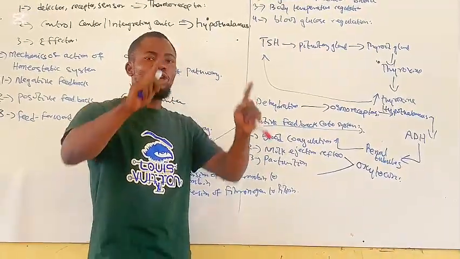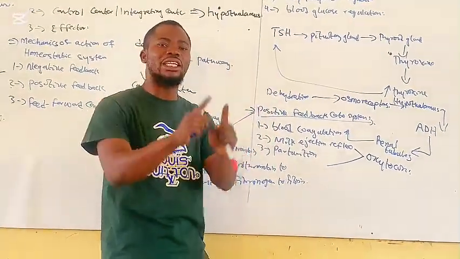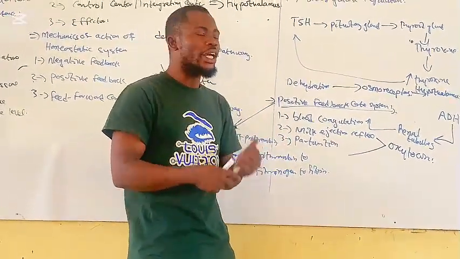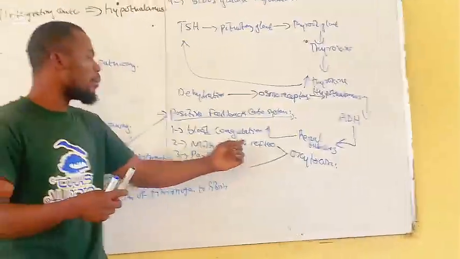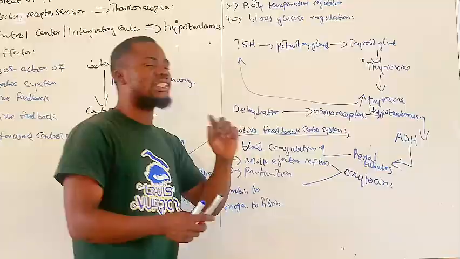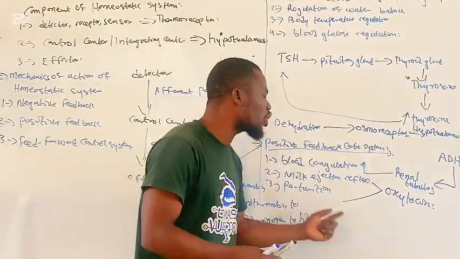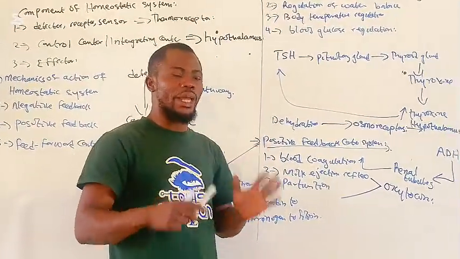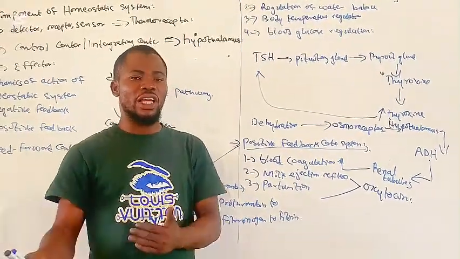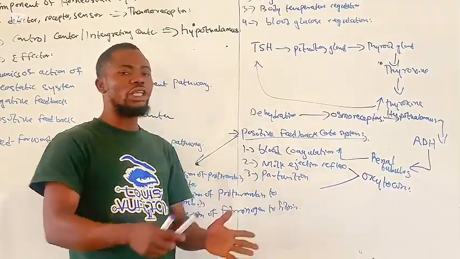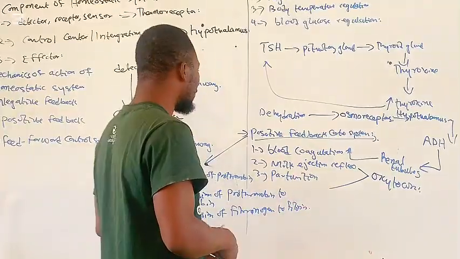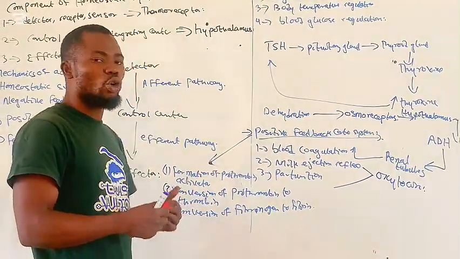So the more the receptors are stimulated at the cervix, the more the oxytocin will be released and the more the contraction will be intensified. The oxytocin secretion will not stop in both milk ejection reflex and parturition until the end of that event: for milk ejection, until the baby stops sucking, and for parturition, until the end of the childbirth. Both are neuroendocrine reflexes because they begin with nervous stimulation and end by the release of hormones. So that is one positive feedback control system.